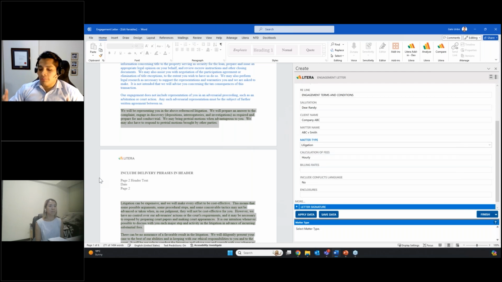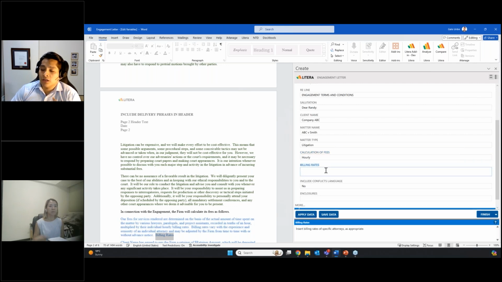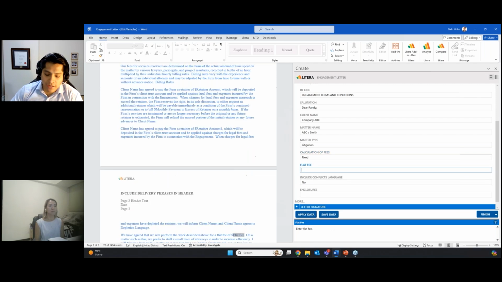This form that we are completing is dynamic. And what I mean by that is that it will basically change depending on the answers that the users provide. So for example, at the moment, my fee arrangement is hourly with this client. And if I keep it that way, the next field will be billing rates. But if I decide to, let's say, change my fee arrangement to fixed, then the next field will be updated to flat fee. And then I can here add a flat fee if I need to.